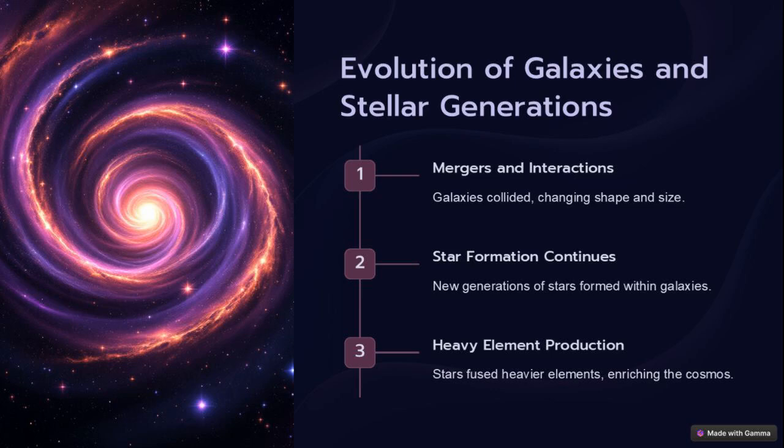Galaxies don't remain static, they grow, collide, and reshape themselves over time. In these mergers and interactions, galaxies can morph from spiral shapes to elliptical ones, or even trigger bursts of new star formation. Within these galactic environments, star formation continues across cosmic history, creating waves of new stars of varying sizes and lifespans. As these stars age, they forge heavier elements through nuclear fusion. When massive stars explode as supernovae, they scatter these heavier elements into space, enriching future generations of stars and planets with the building blocks for everything from rocky worlds to living organisms.